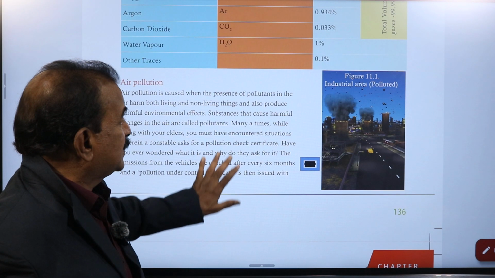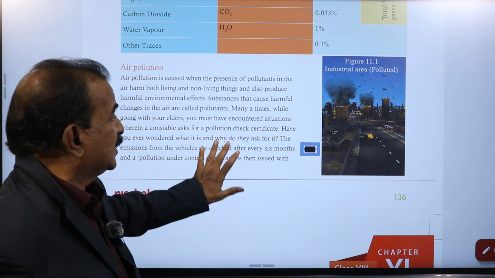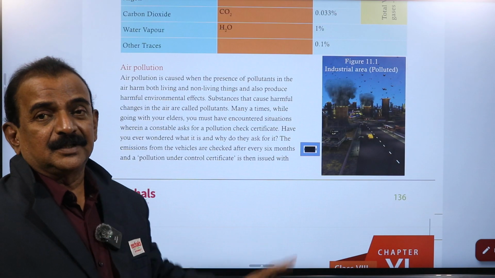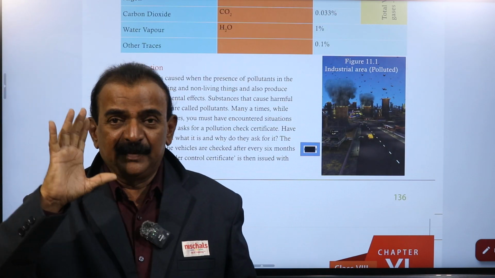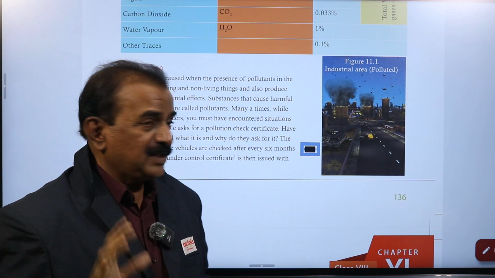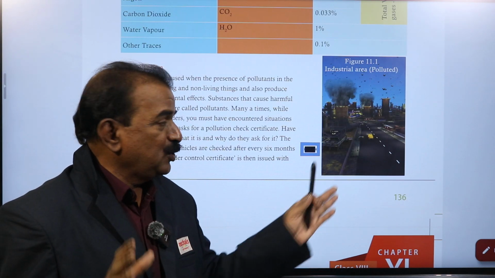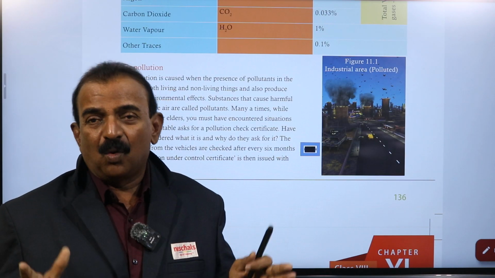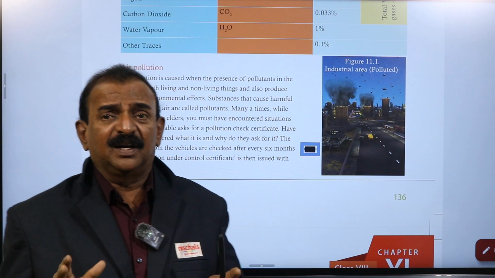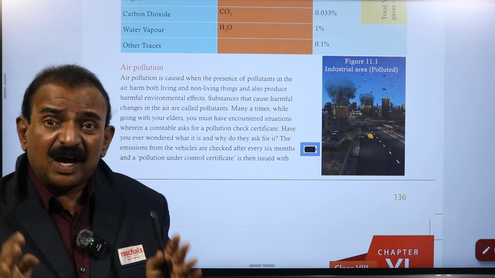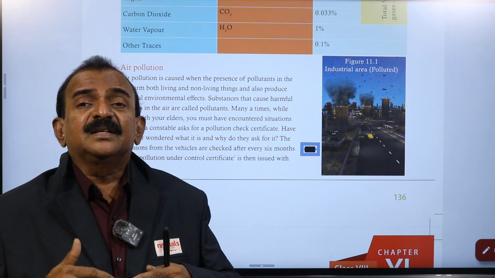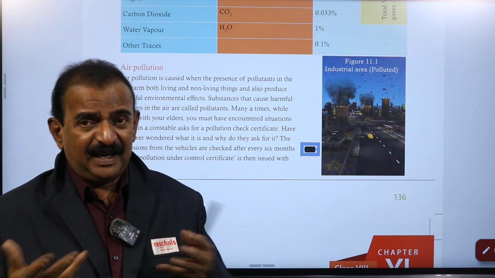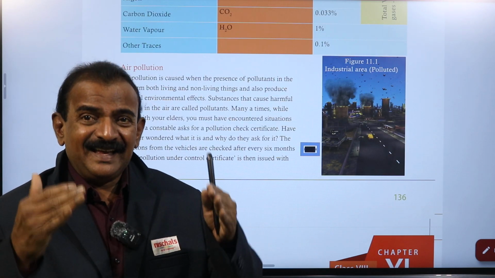And now we need to understand air pollution. Already we discussed it. So what is air pollution? Here you see the presence of a factory, and vehicles running or moving on the road. Vehicles are one of the major sources releasing pollutants into the air, and they also cause air pollution.